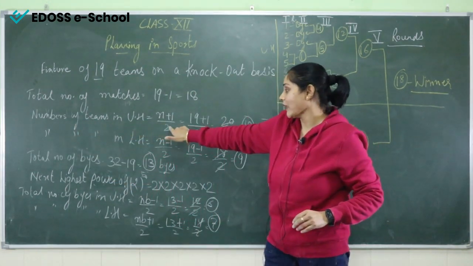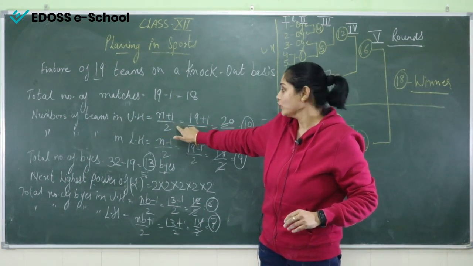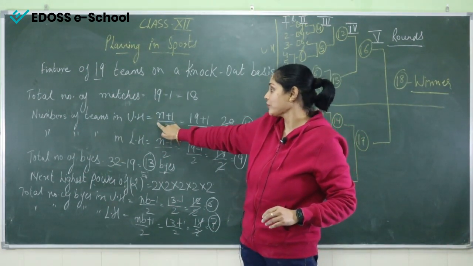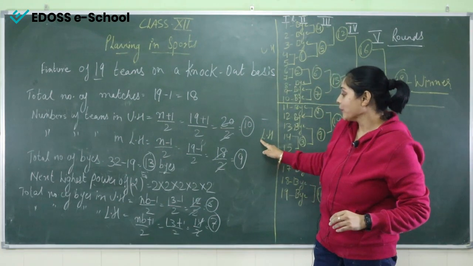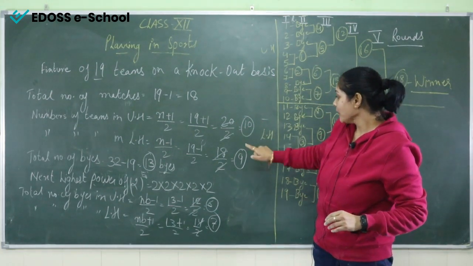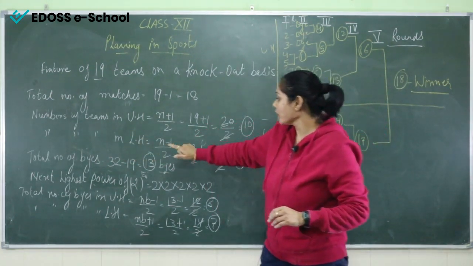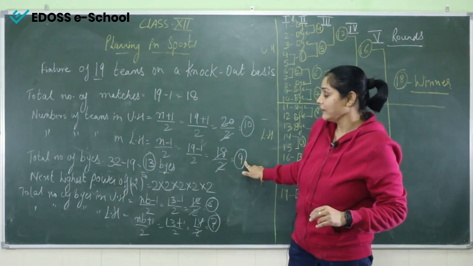Number of teams in upper half is (N+1)/2, where N is the total number of teams, right? So the number of teams in upper half is 10. Number of teams in lower half is 9.